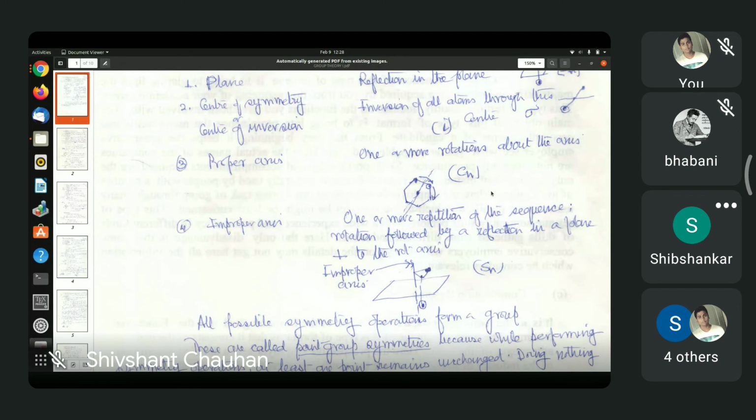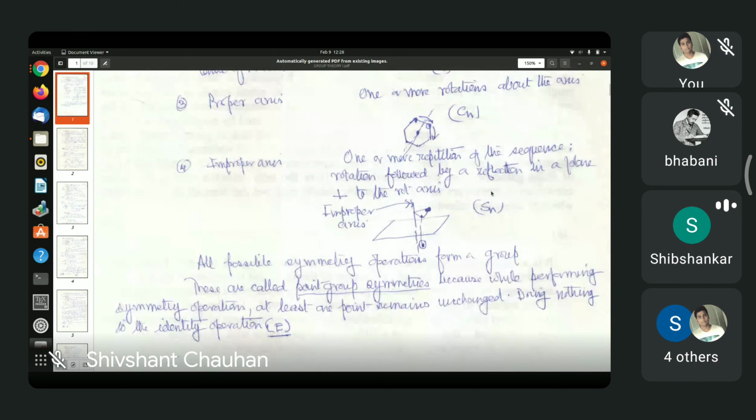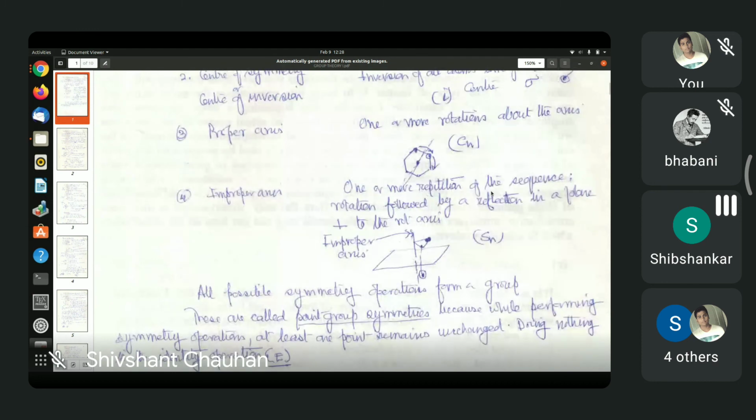When you perform an operation, the coordinates will change from one set of coordinates to another, given a fixed axis. That is the effect of the symmetry operations.